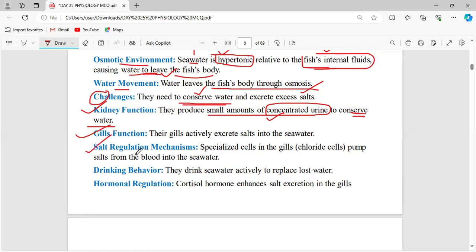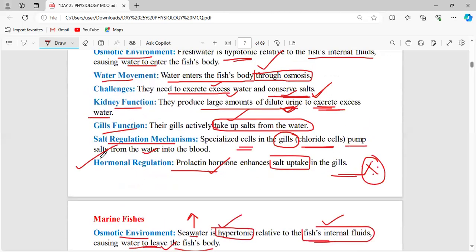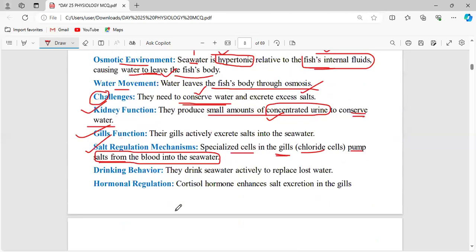Now, how is the salt regulated? Now, what is present here? Same thing, the specialized cell present in the gills, named the chloride cells. It is the one pumping the salt from the blood into the seawater. See what we have seen earlier: it is the one pumping the salt from the water into the blood, because it is in need of salt, right? Now see, this water has to be excreted out, and from this water all the salt has to be reabsorbed, and the reabsorbed salt enters the blood. But here, the blood is already rich in salt. So all the excess salt has to be removed from the blood, and these salts have to be eliminated into the seawater.